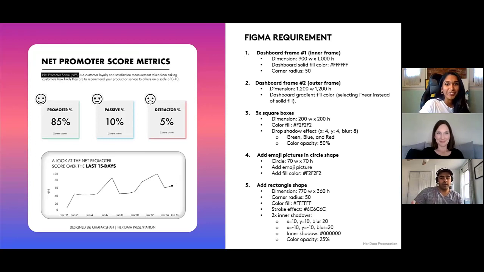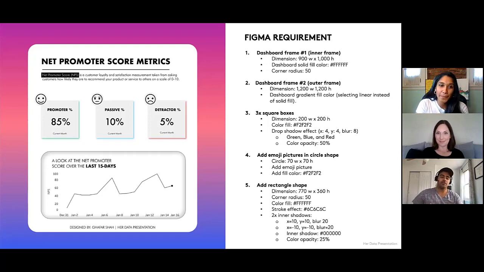Cool. So here's a dashboard we'll be creating in Figma. It's a very simple Net Promoter Score dashboard I mocked up using fake NPS data. I'll be following all the Figma requirements I put together over to the right. I know it looks like a lot, but it's really easy once we get into it.